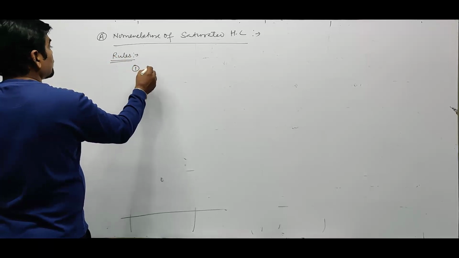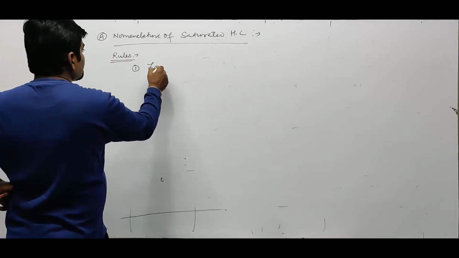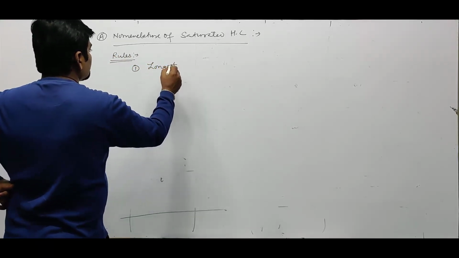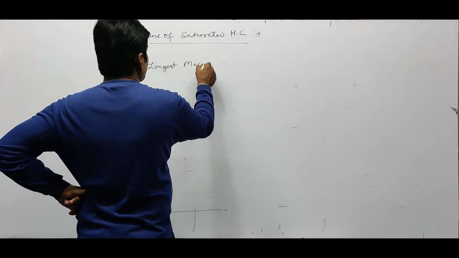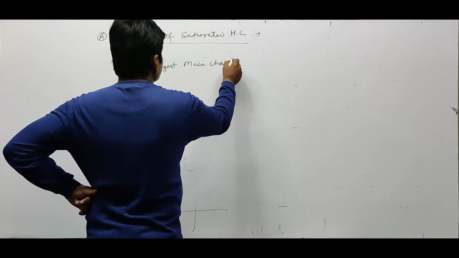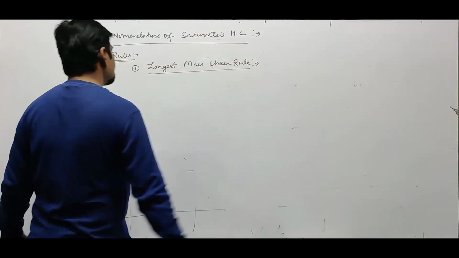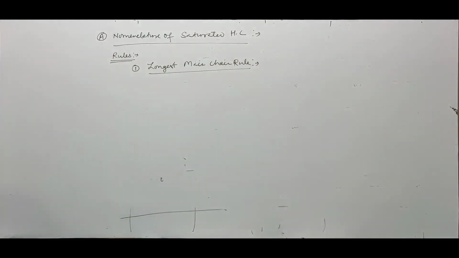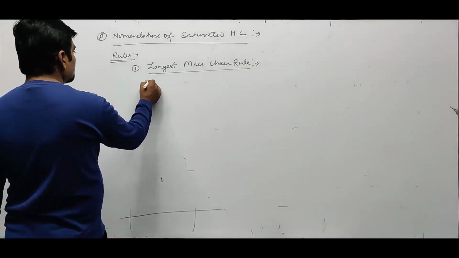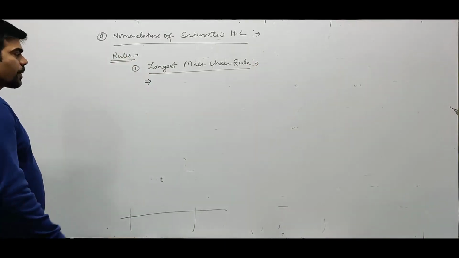First is the longest main chain rule. In this longest main chain rule, write down the first bit.